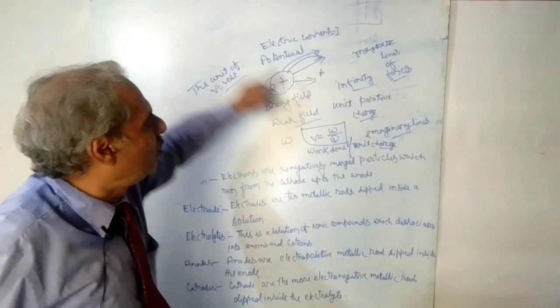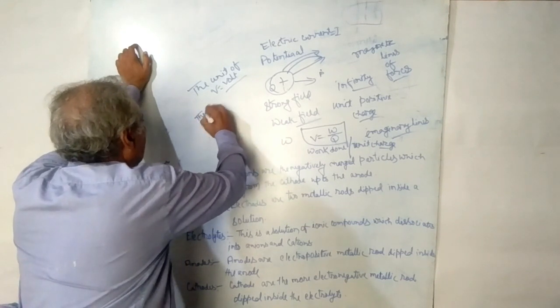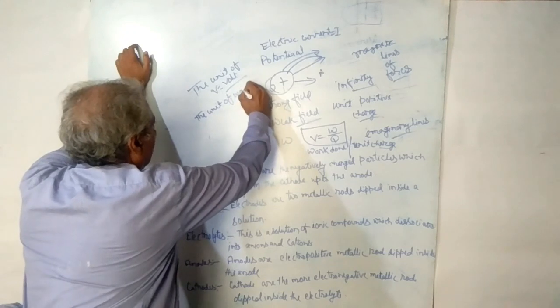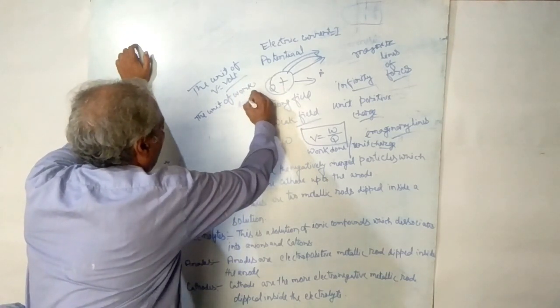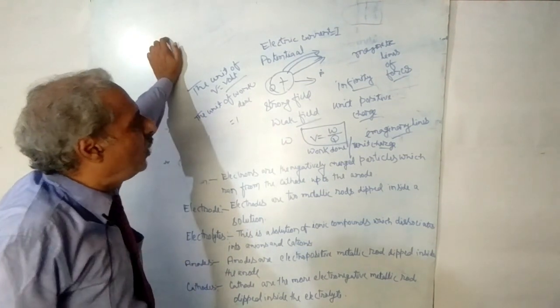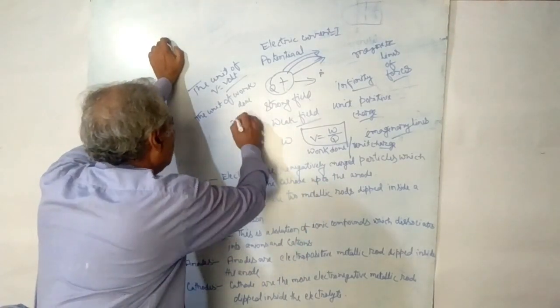And the unit of work done will be joule.